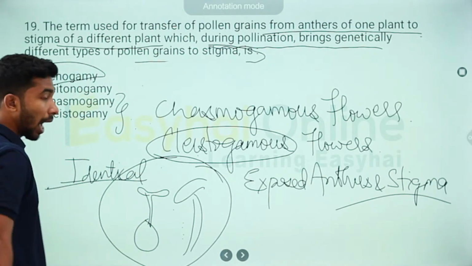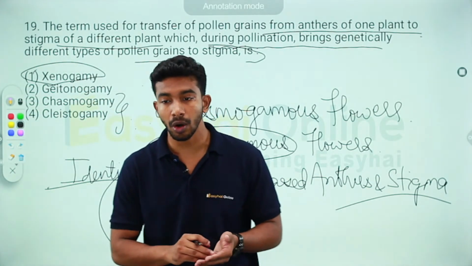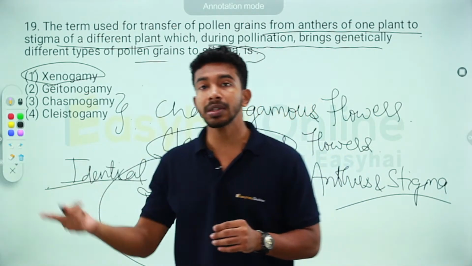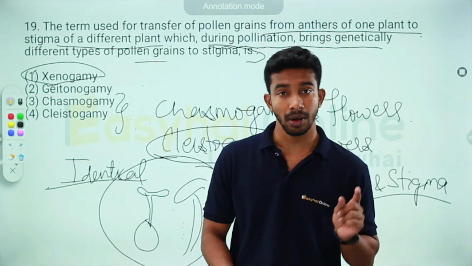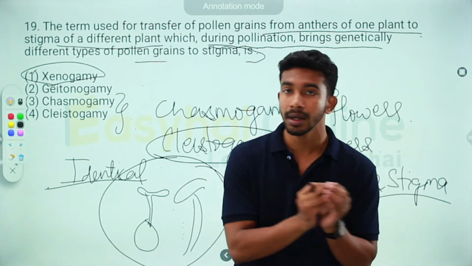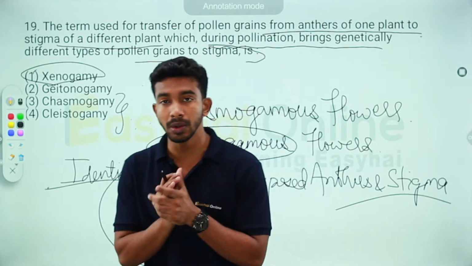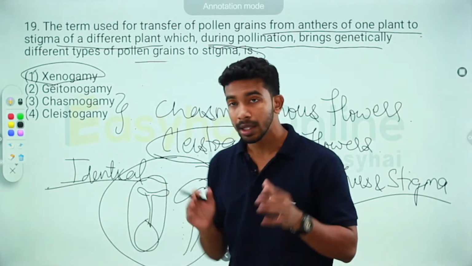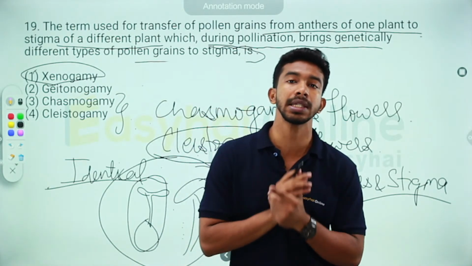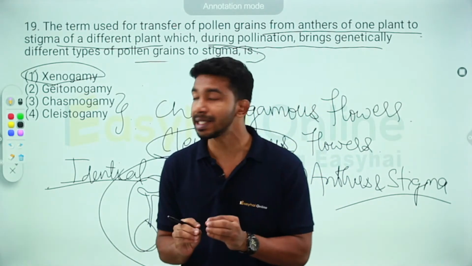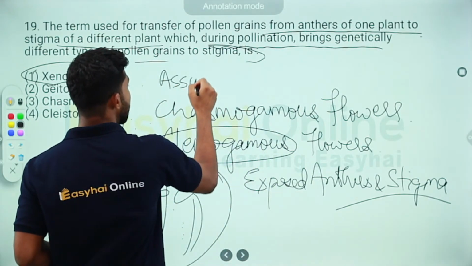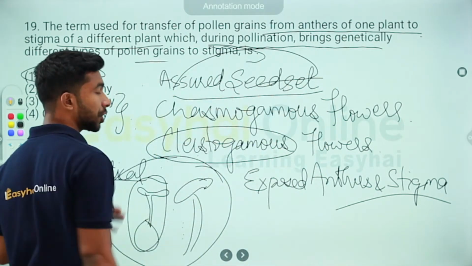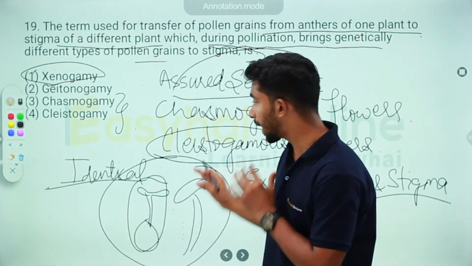Having offsprings that are not different from the parents is a definite downside. But the bigger downside is not having any offsprings at all. In order to avoid that, these cleistogamous flowers are closed, and the anthers and the carpel, the stigma, both lie close to each other, so that definite fertilization takes place and there is an assured seed set. In order to assure a seed set for the next generation, we have cleistogamous flowers.